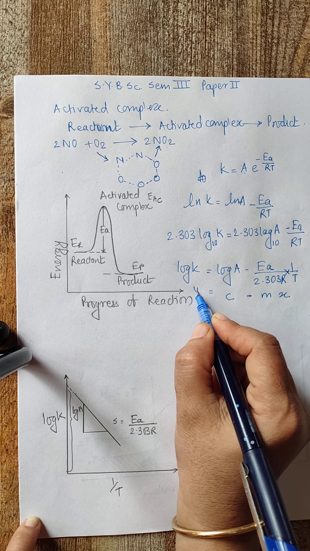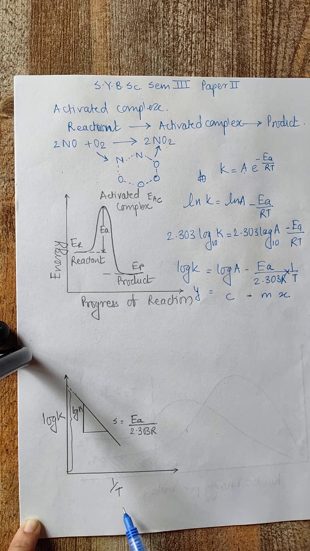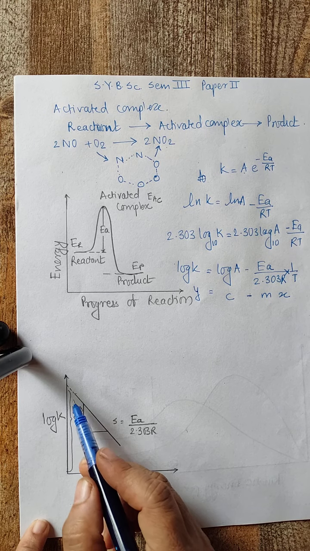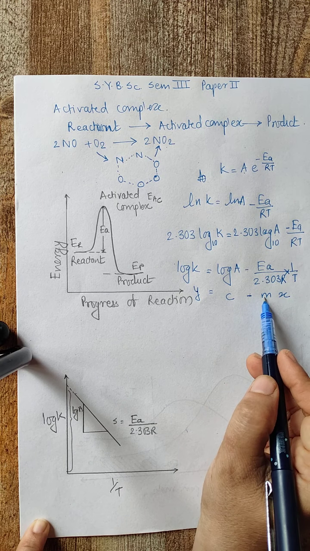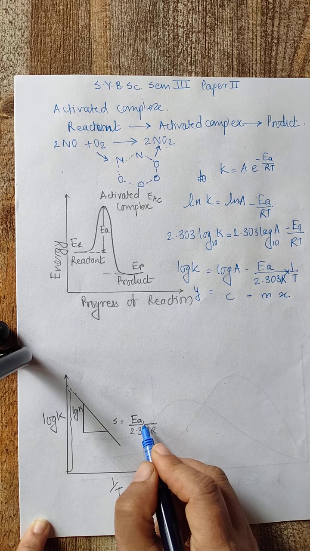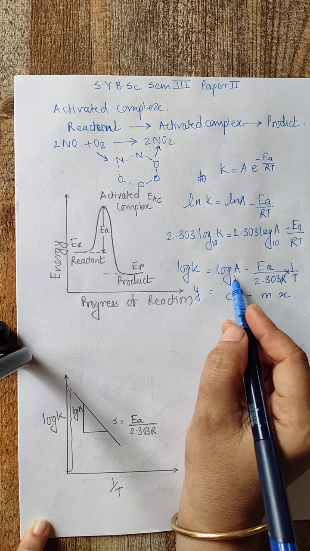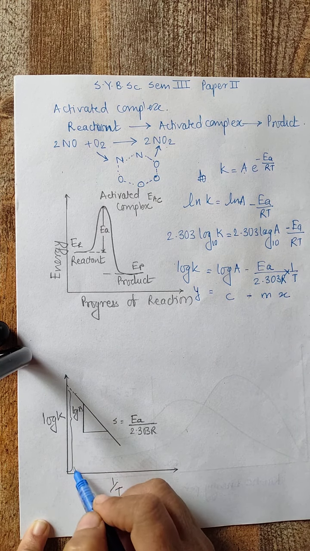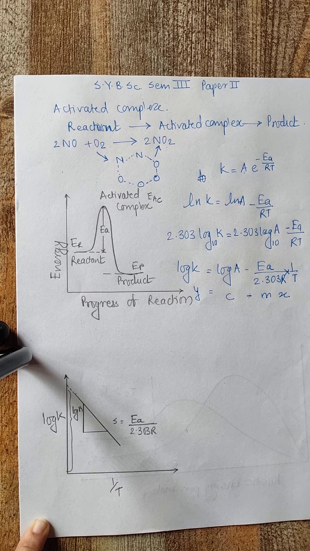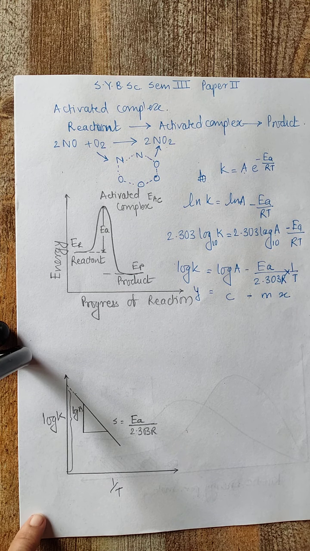If I plot a graph of y, log k, against x, that is 1/T, the nature of the graph will be a straight line with negative slope. The slope will be equal to -EA/(2.303 R), while the intercept c is equal to log A. So this is the nature of the graph.